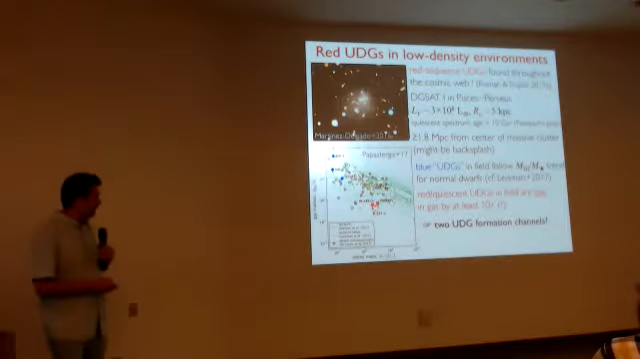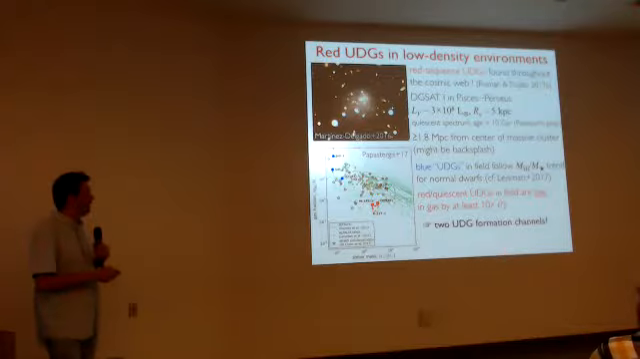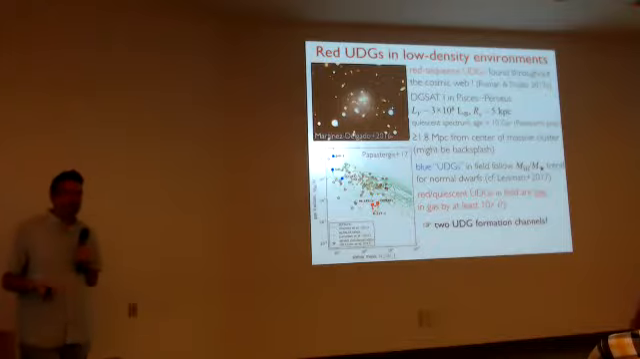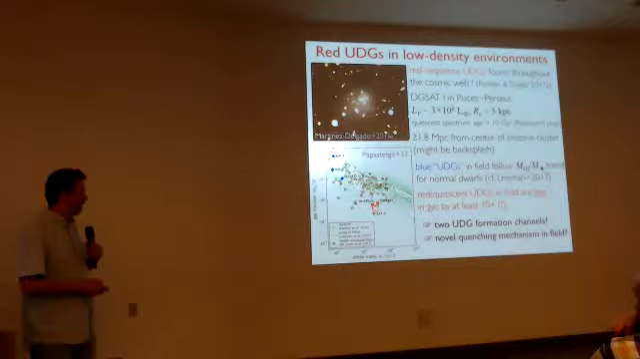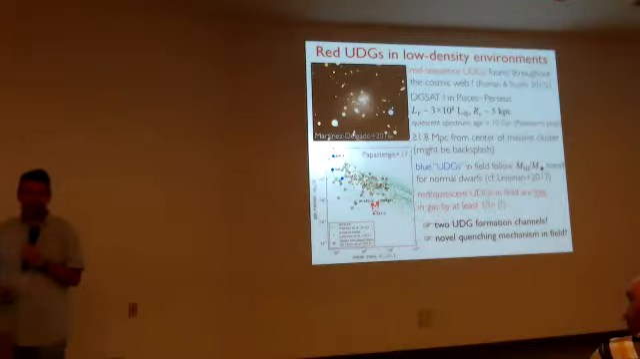In any case, there's a tentative suggestion from HI, and just from the existence of these quiescent things in the field, that there are possibly two formation channels for UDGs. One is just taking these low surface brightness star-forming galaxies and quenching them as they fall into groups and clusters, but the other may be something else that's quenching them even in the field.